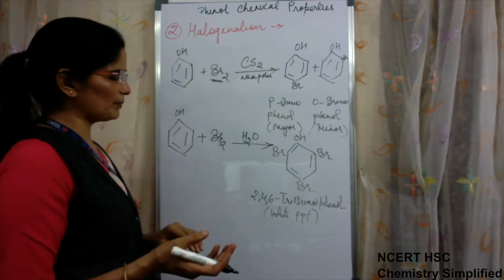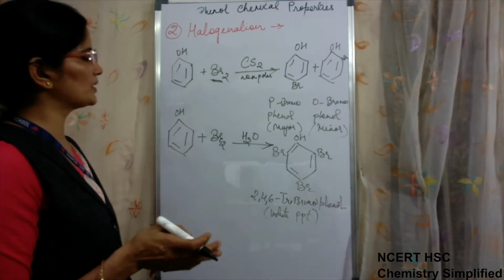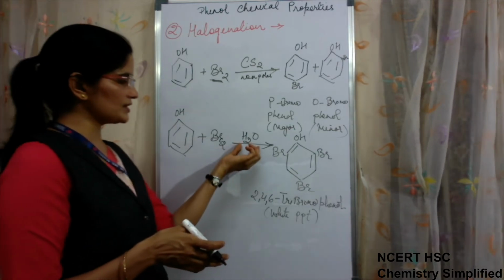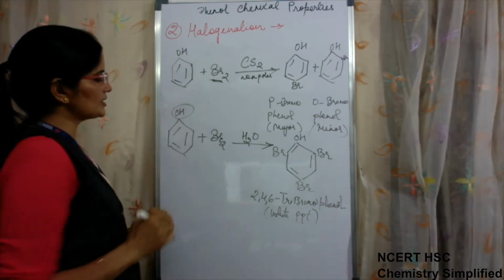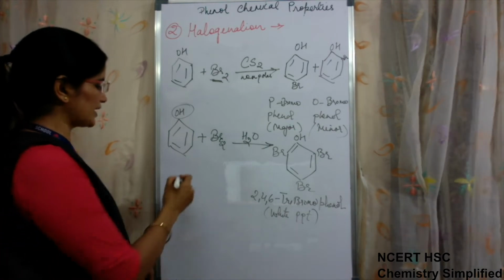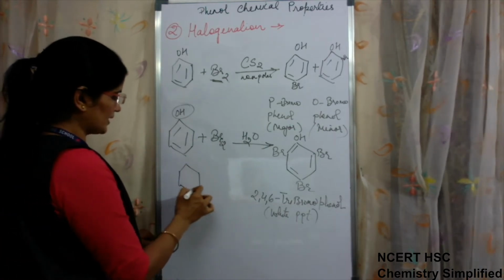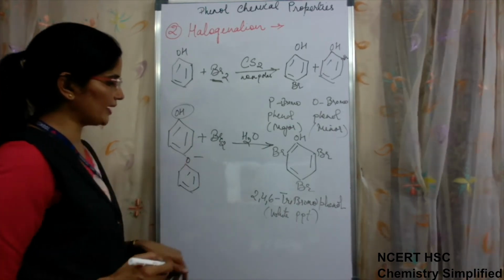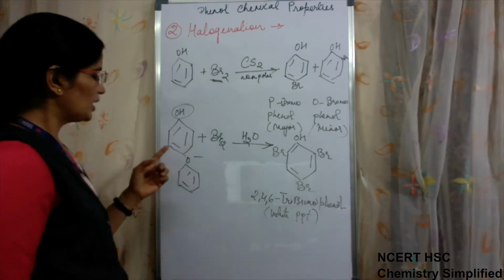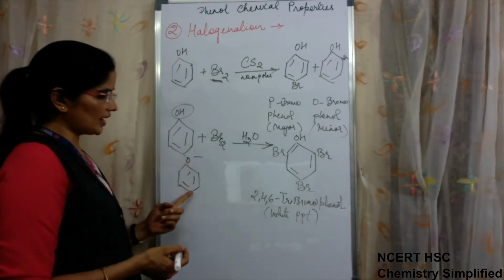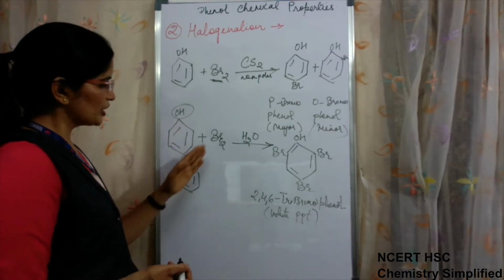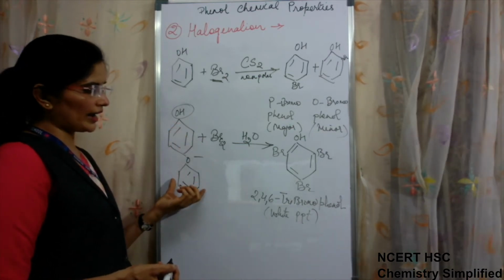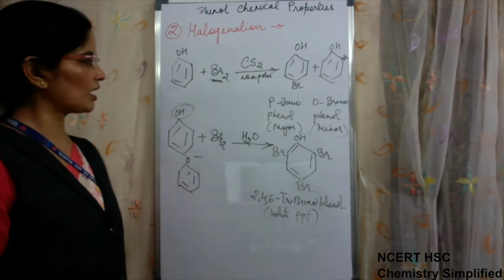Now why it happens, just a little reason to understand. Because of the presence of polar solvent here, the ionization of phenol to form phenoxide ion takes place completely. The complete ionization occurs in solution, and because phenoxide ion is more resonance stabilized as compared to phenol, the ring becomes more active and tri-substitution occurs.